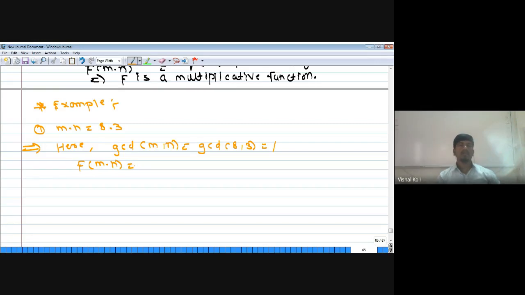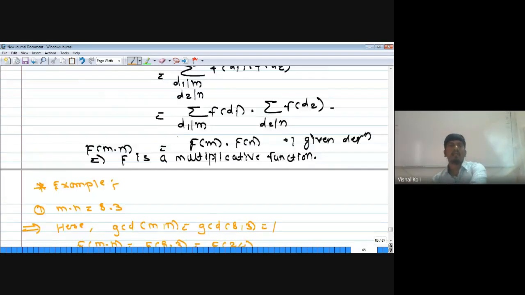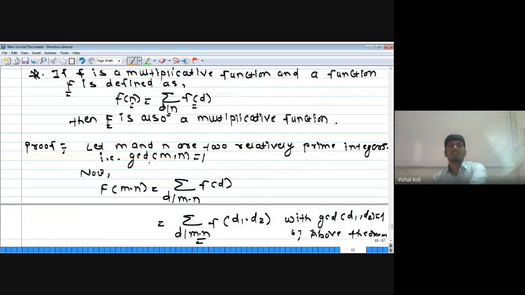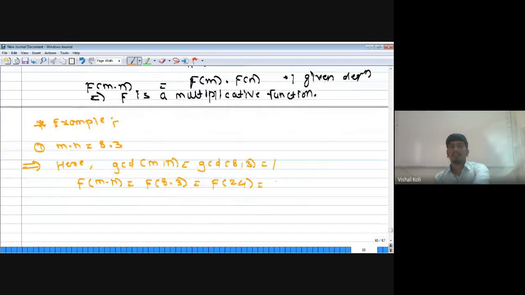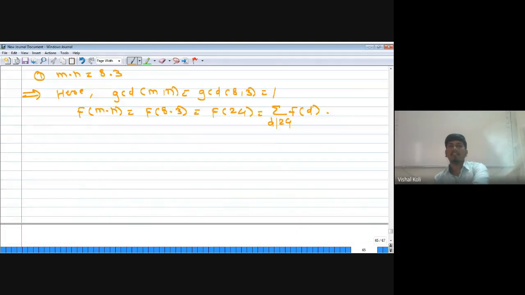F of m into n, which is nothing but F of 8 into 3, that is F of 24. From this theorem, F of n is nothing but summation over d divides n of f of d, that is, summation over d divides 24 of f of d. Now tell me the positive divisors of 24. How many divisors are there for 24?